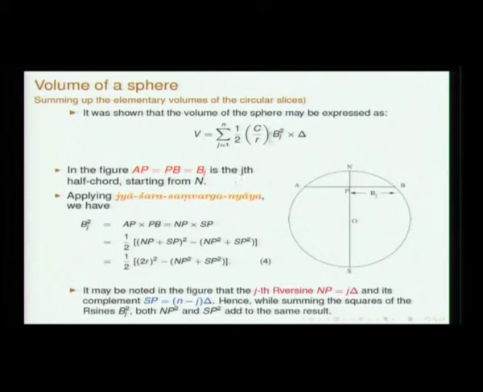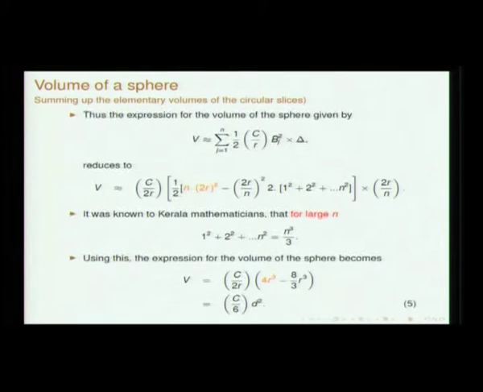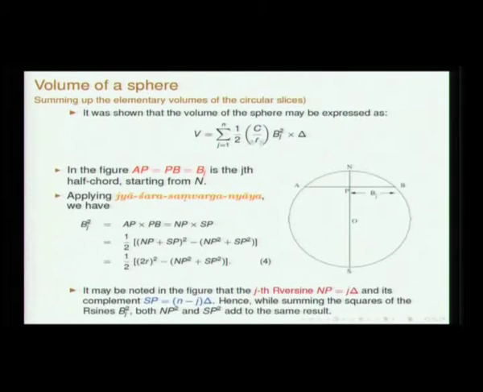So, when you want to sum up, this as well as this will add up to the same, right. Here you will have Np square as 1 times delta plus 2 times delta plus 3 times delta, the whole square, and here it will be n minus 1, n minus 2, so basically they sum up to one and the same thing. So, what we have is this Bj square, n times 2R square. If you look at this expression, you are going to sum up from j is equal to 1 to n.